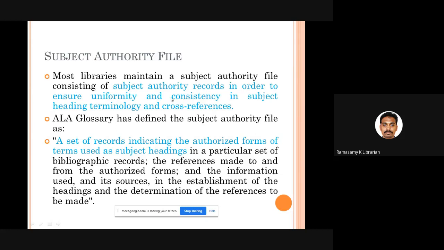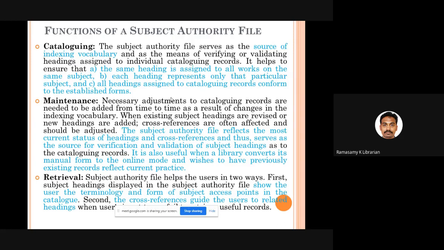If you have such a standard list in your library, it will be very easy for you in cataloging. When you are preparing subject index entries, you can make use of your own local subject authority list to find the keyword, so that you will be using the same keyword to denote the same subject whenever you purchase it. One thing.